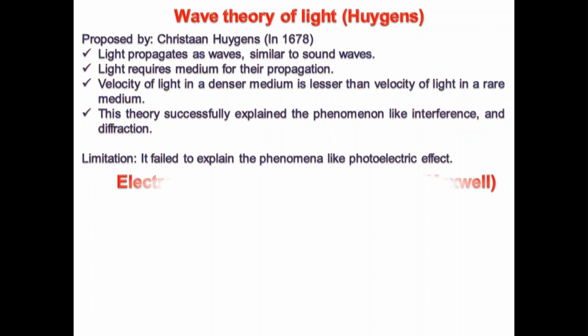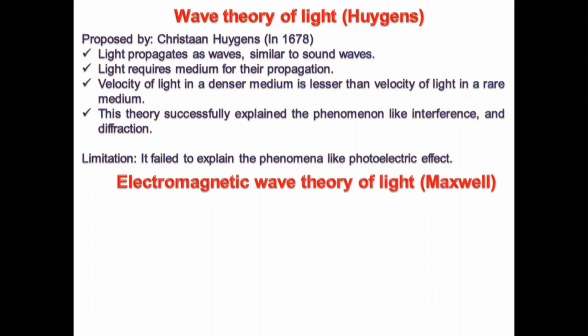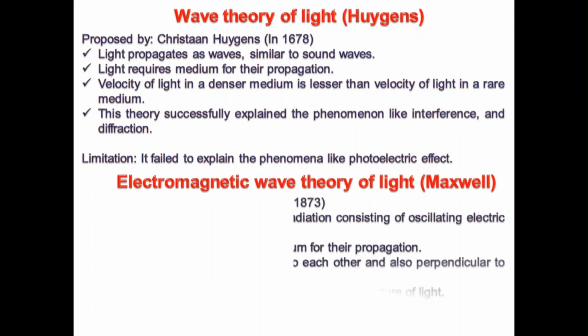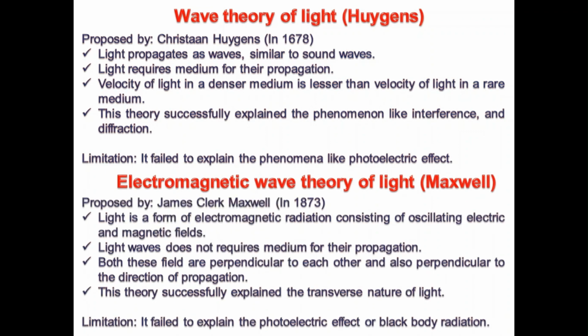So next, after around 200 years, the electromagnetic wave theory of light came into the picture, proposed by James Clerk Maxwell in 1873.